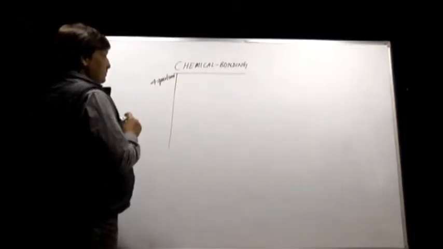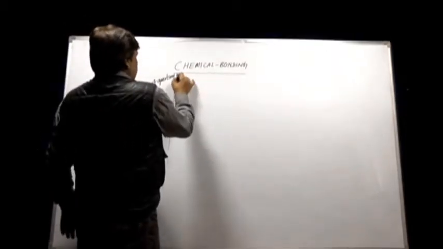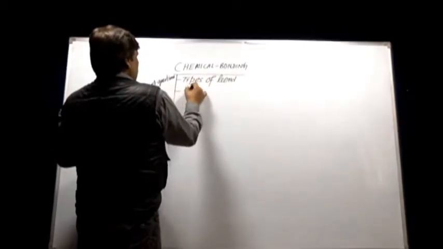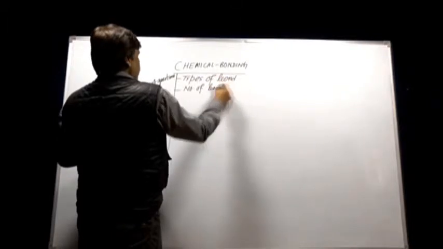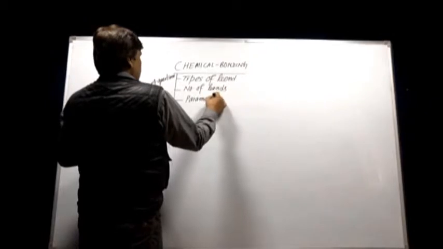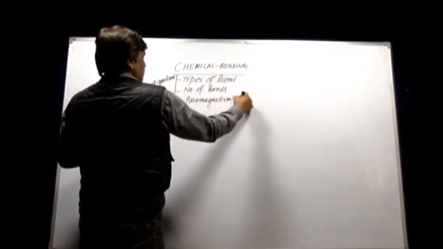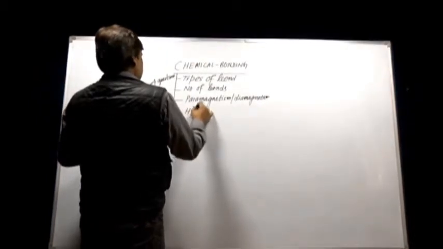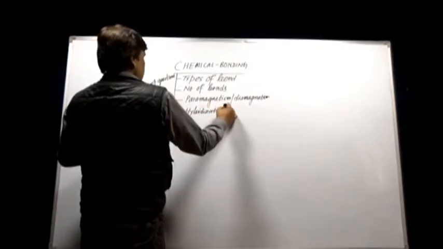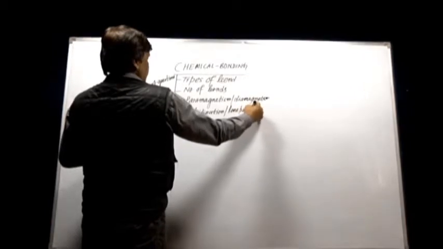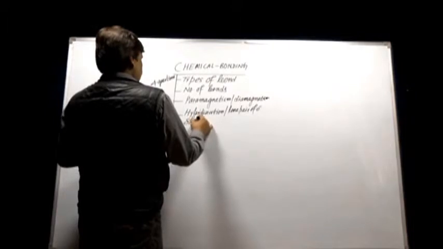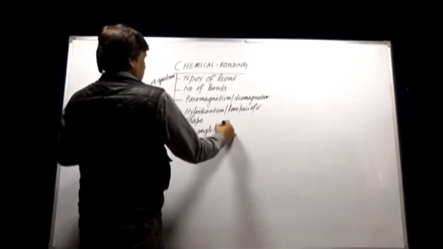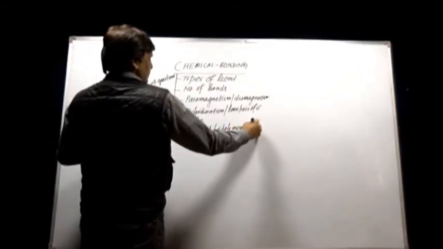Now, the topics that we are going to study in this chapter are: first, the types of bond; second, how to calculate the number of bonds; next, paramagnetism, diamagnetism, then hybridization, lone pair of electrons, shape, bond angle, dipole moment, bond order.